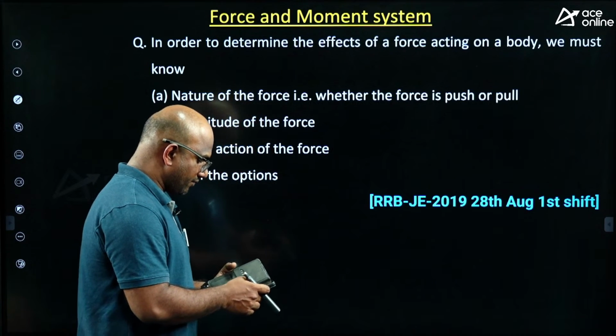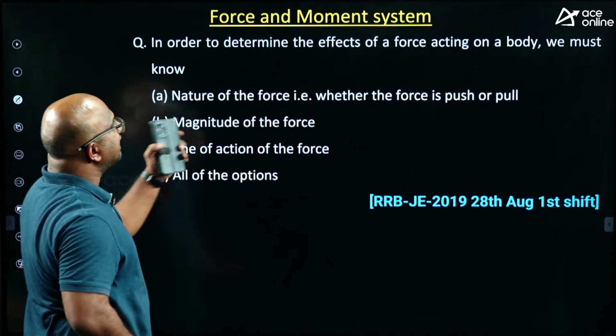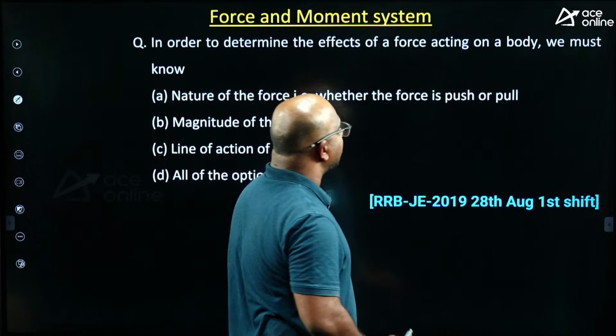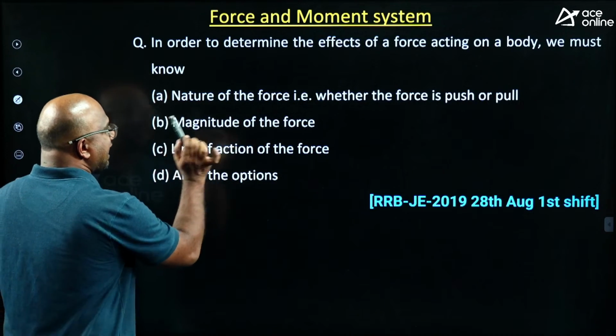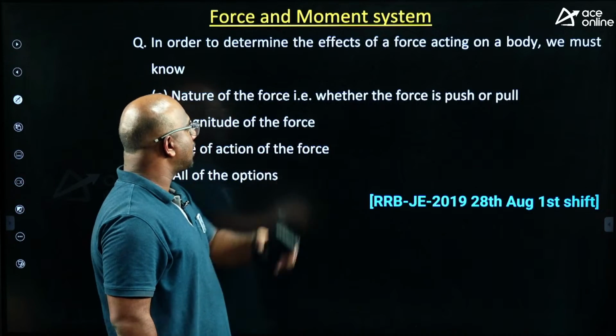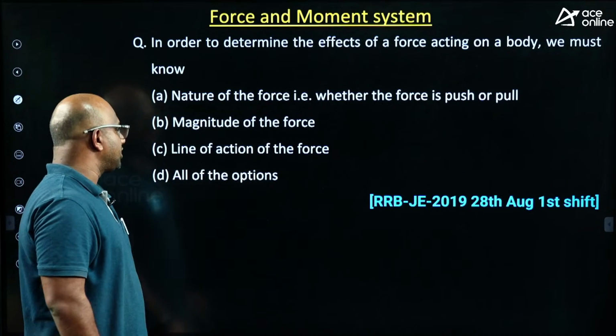Yes. Let me check. In order to determine the effect of a force acting on a body, we must know the nature of the force, that is whether the force is push or pull. Next, magnitude of the force. Next, line of action of the force.